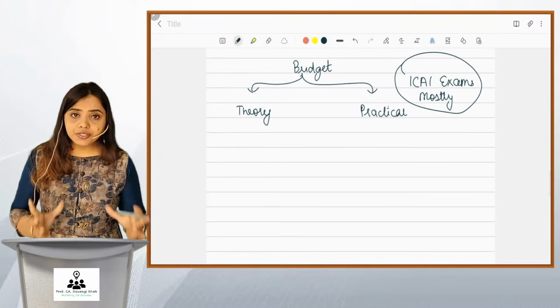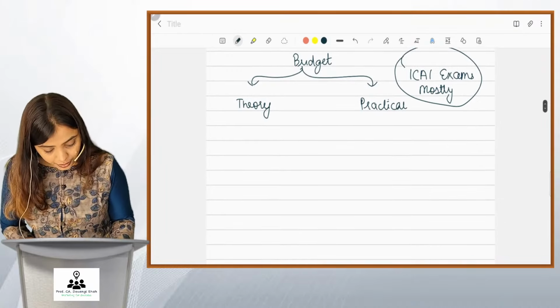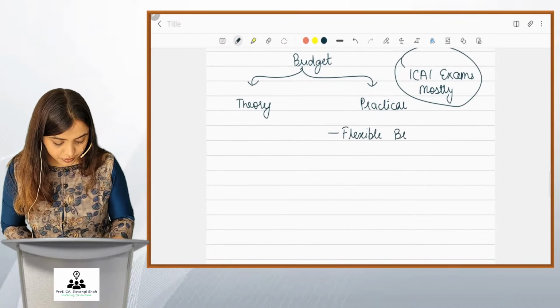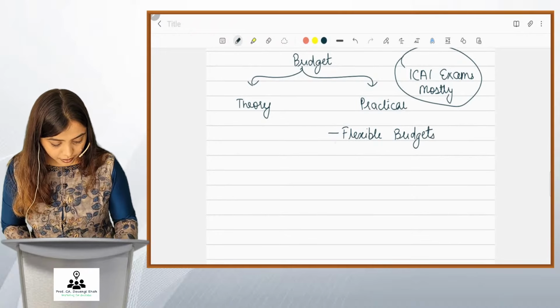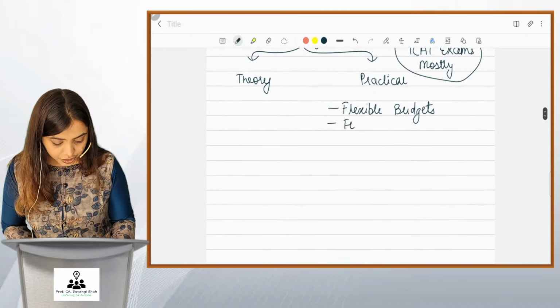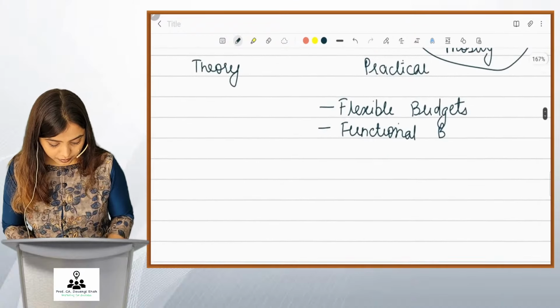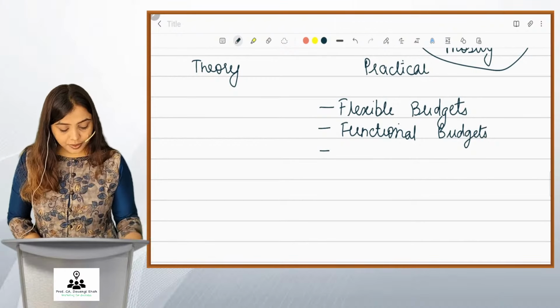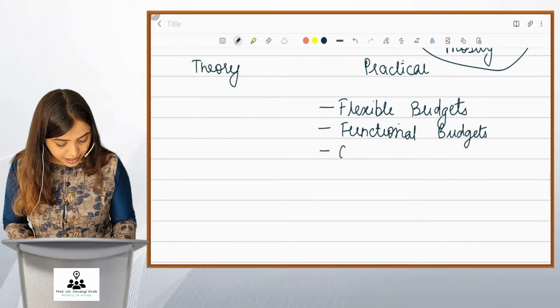And what are the types of sums that you have? You have sums based on flexible budget, sums based on functional budgets, flexible, functional, then you have master budget.